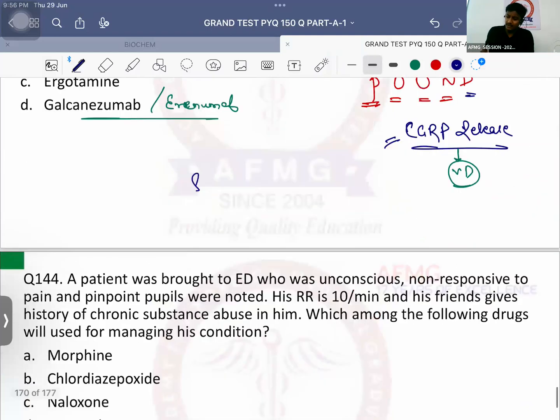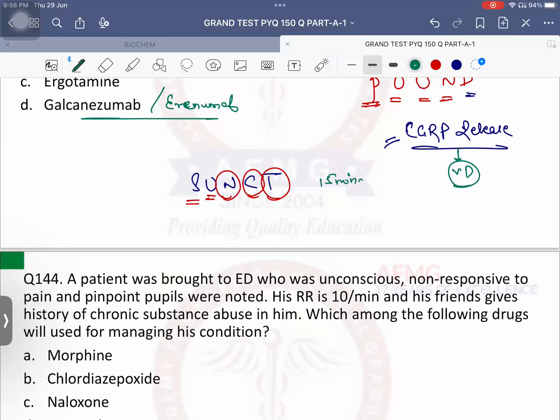And if I say SUNCT, usually it is a male who is having SUNCT features. What is SUNCT? Short lasting, unilateral headache, nausea and vomiting, conjunctival redness or redness of eyes, along with tearing or lacrimation from eyes. Very good. Short lasting, very short lasting. That means short, even for a span of 15 minutes to 3 hours maximum, one episode, and multiple episodes in a single day. Very good.